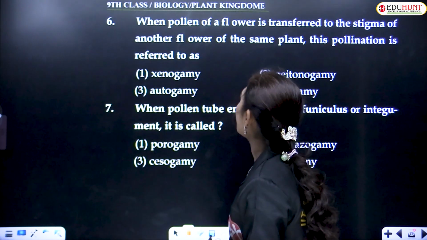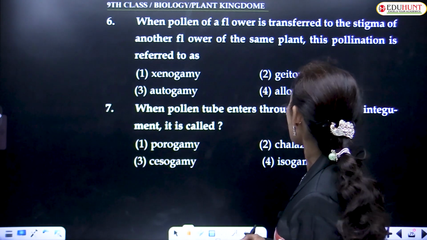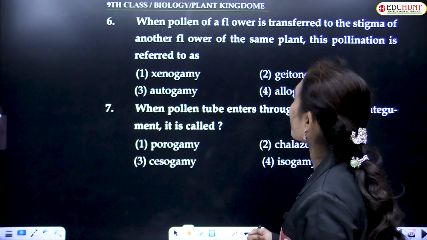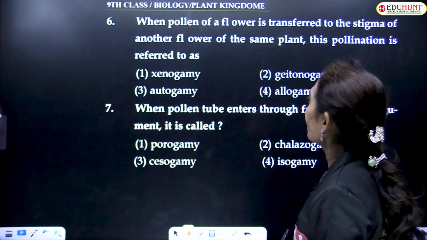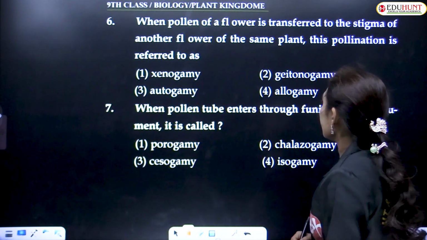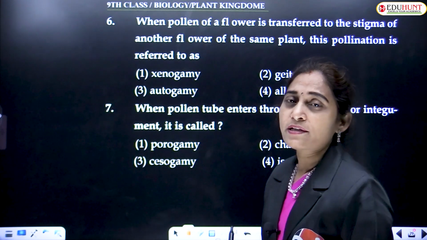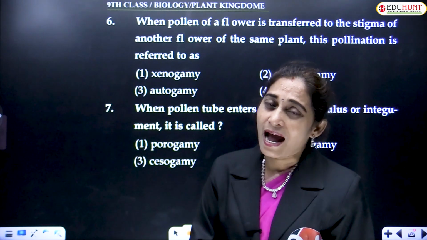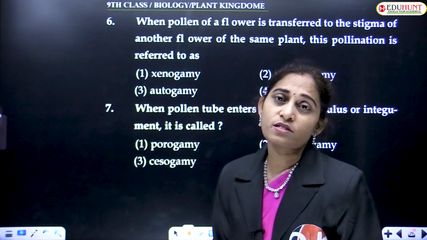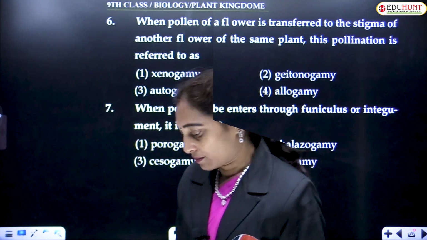When pollen of a flower is transferred to the stigma of another flower of the same plant, that is, the transfer of pollen grains from anther to stigma, the process is called pollination.